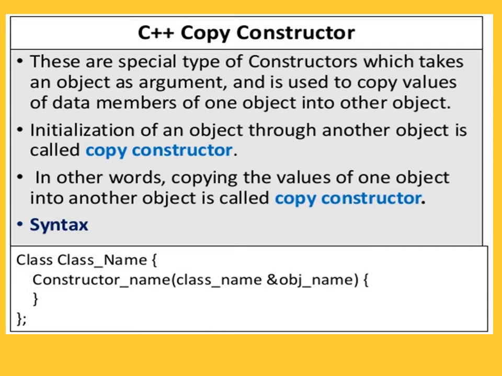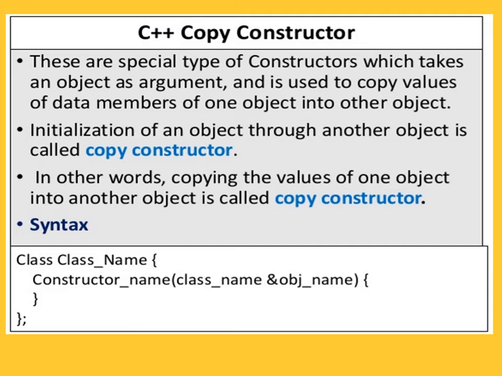What it does is copy the values of the data members, that is the values of the variables, from one object to another object. So when you want to copy the values from one object to another, at that time you can use the copy constructor. Initialization of an object through another object is called a copy constructor. It means we are passing the object as a parameter for the constructor. So here initialization of the object from one object to another takes place.